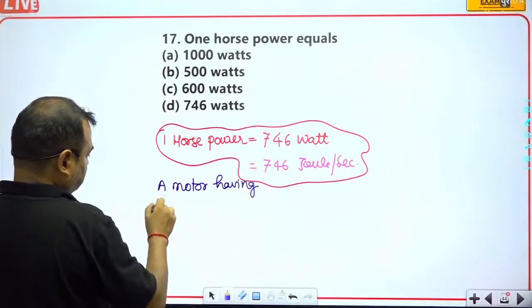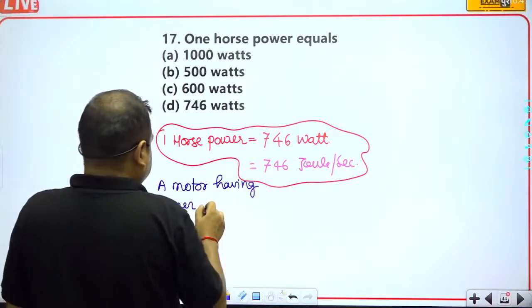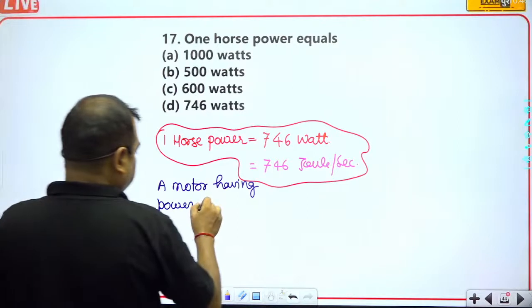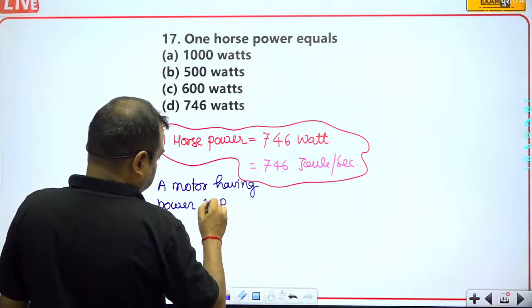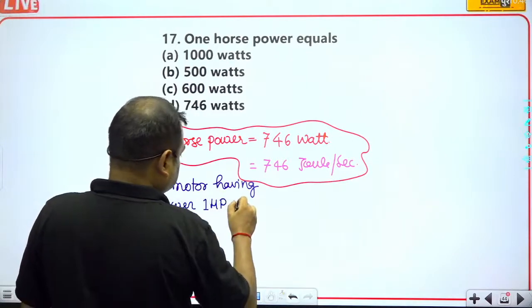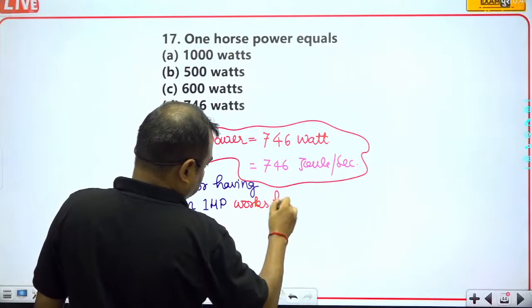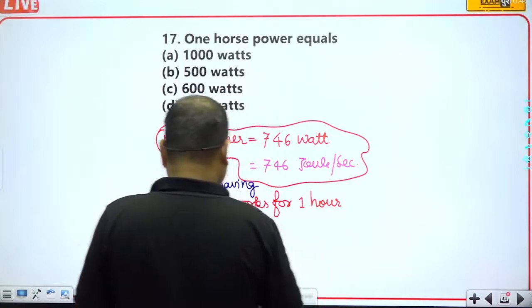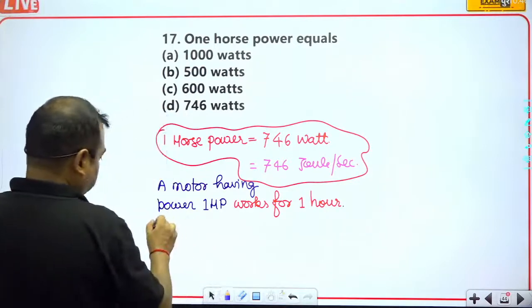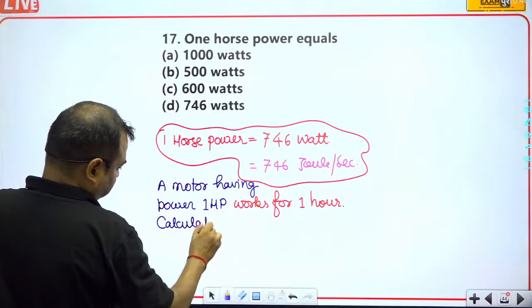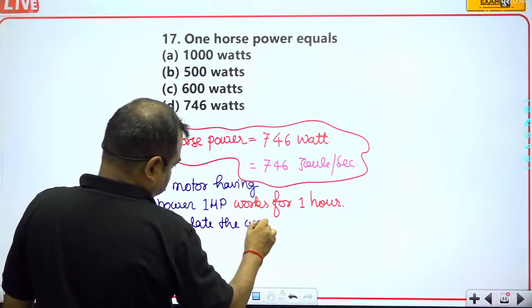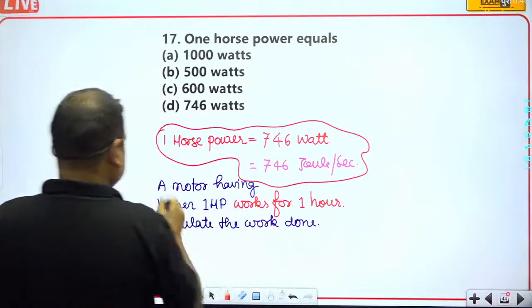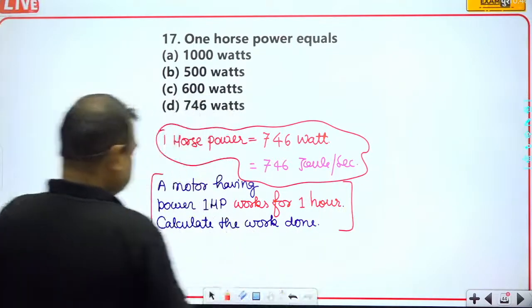A motor having power 1 horsepower, 1 HP, works for 1 hour. Calculate the work done.